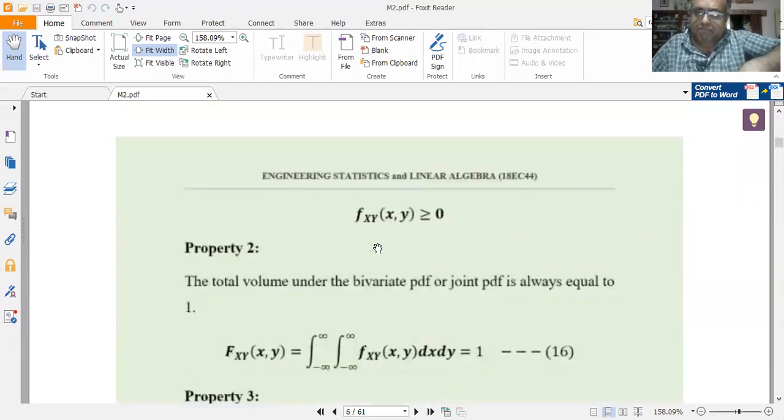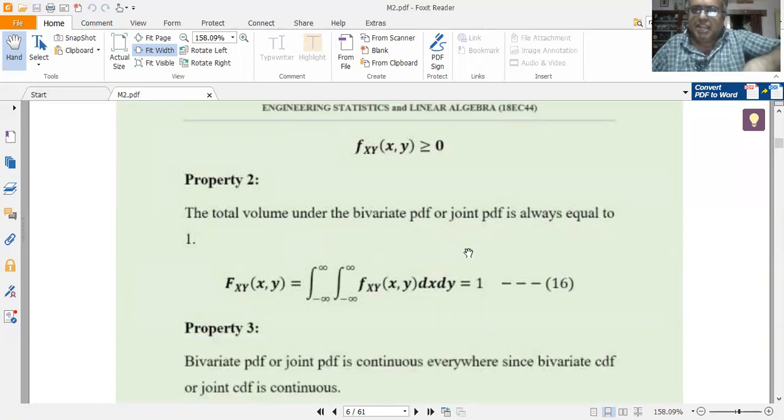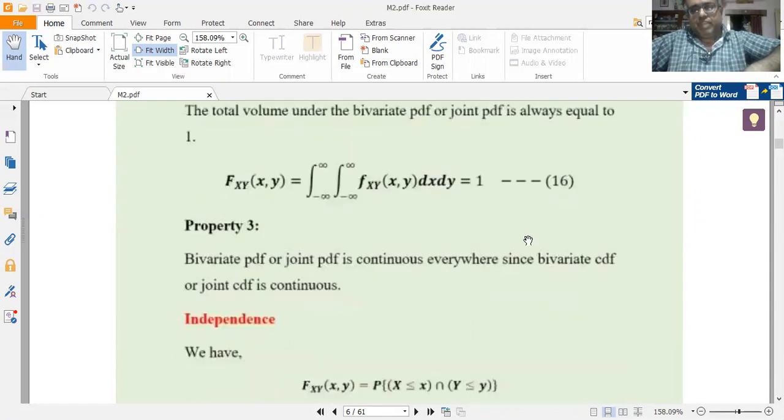So f_XY of x comma y is always greater than or equal to 0. Please note I am using small f to denote a PDF. Second one, the area under the bivariate or the joint PDF is always equal to 1. So that is nothing but my joint CDF itself. So it is a double integral: the integral from minus infinity to plus infinity, the integral from minus infinity to plus infinity, of f_XY of x comma y dx dy is equal to 1.